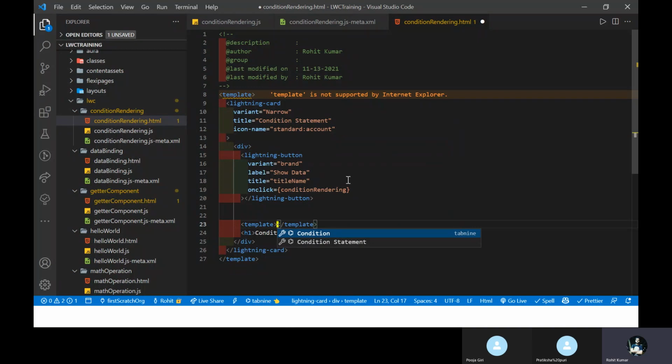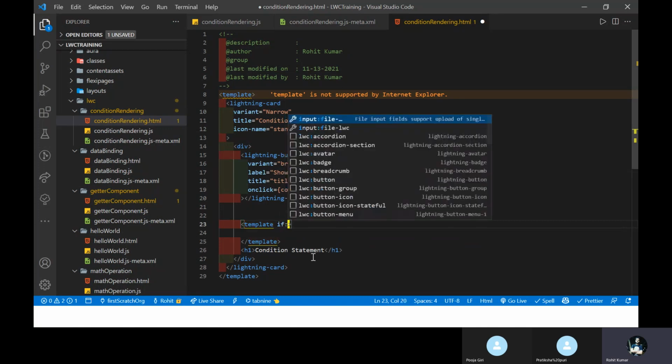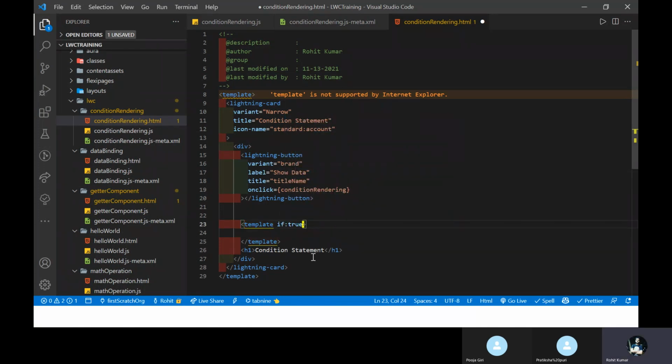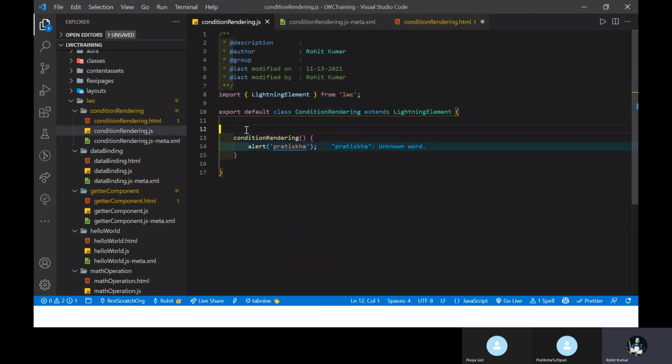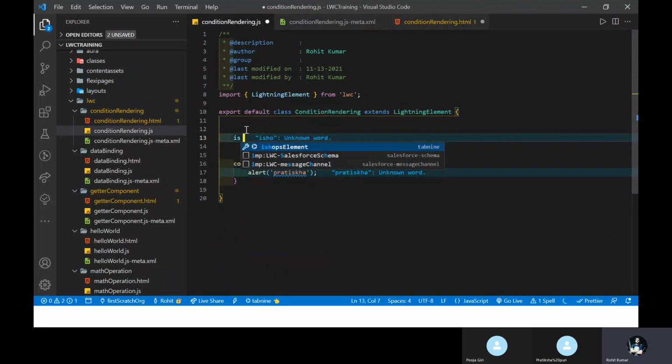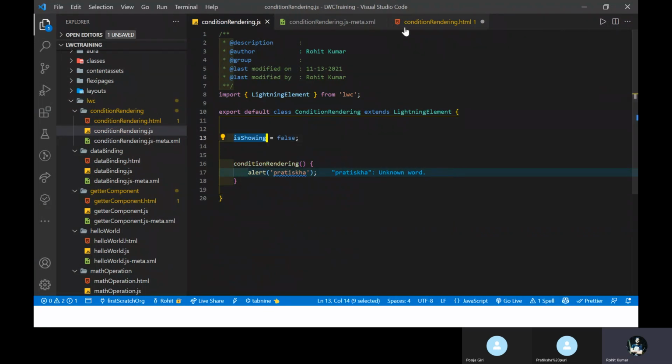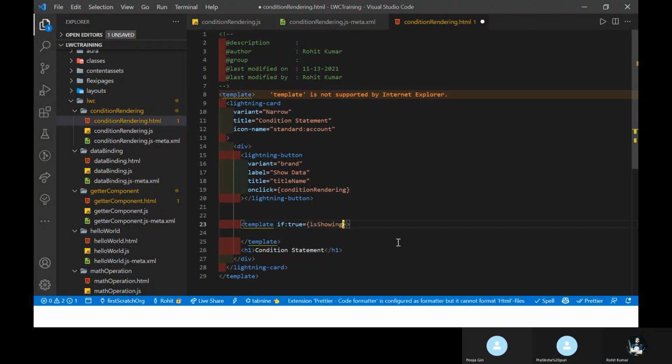Template. Under the template, you have to write your directive like if true. This is the syntax, right? Template, then give one space, and if colon true, then give your expression name, true or false. For now, let me add one variable from here to here, like isShow. Always use isShow as false now. Just copy this isShow and give it under if true. So if true means true value.